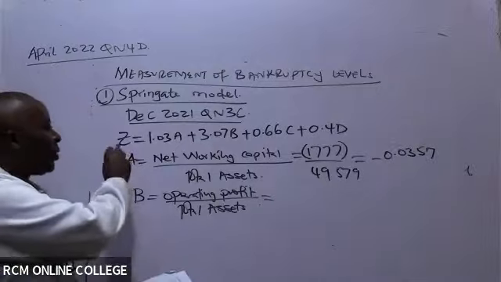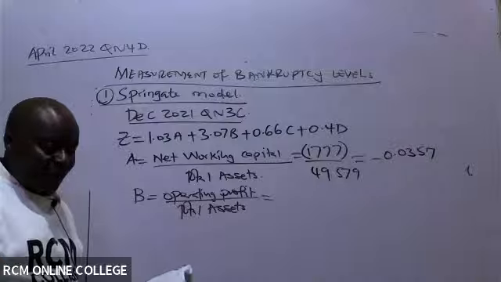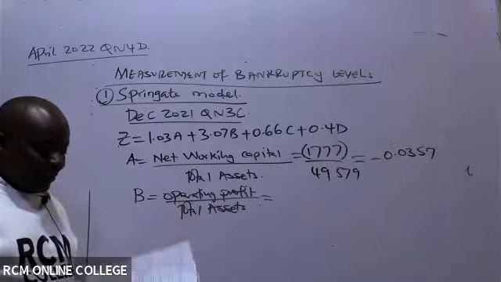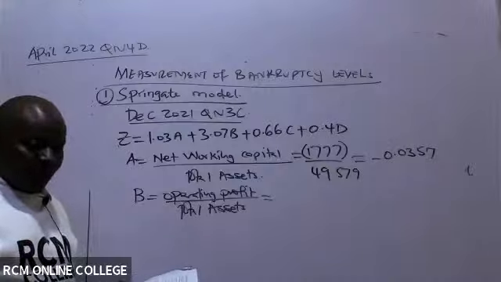Are you talking about this Z? My handwriting is very bad. The equation is given on top, Mary. It's given by the examiner. The Z score is 1.03A.